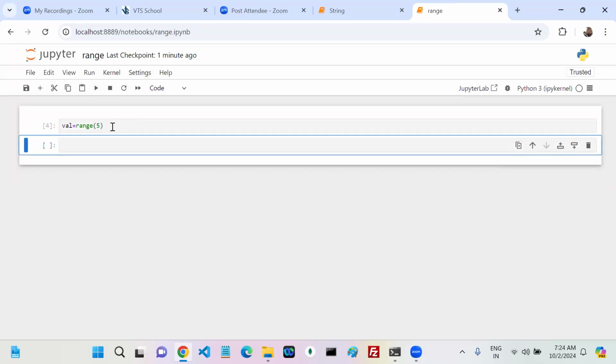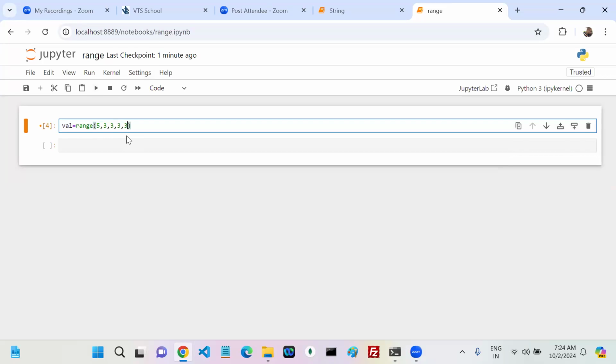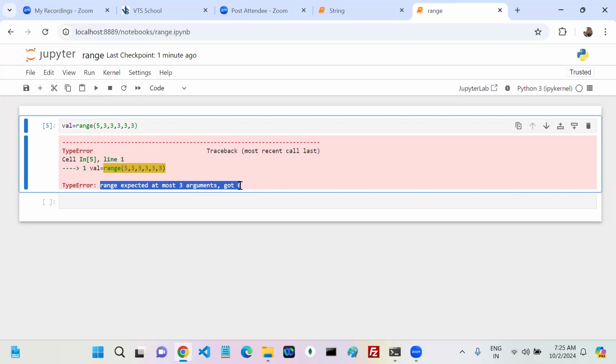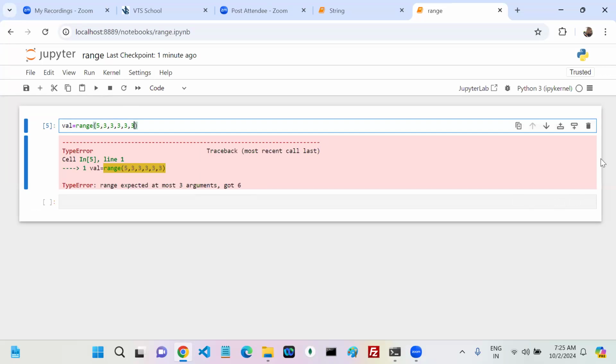Perfect. Now, the next one: randomly you can add some values. Range expected at most 3 arguments, got 6. Now you can come to know how many arguments range expects at maximum: 3 arguments, yes or no? So first one, I'm going to write 2 comma 4. All are integers only.